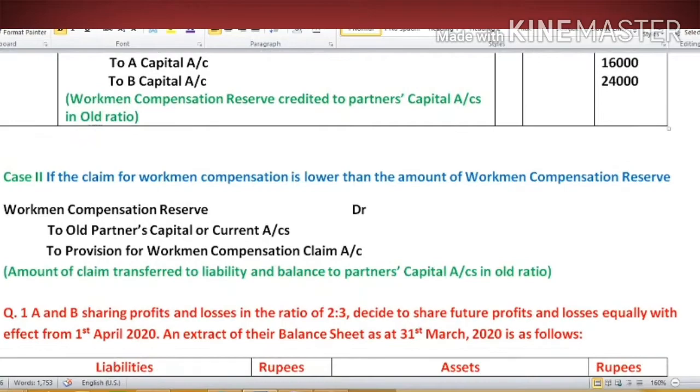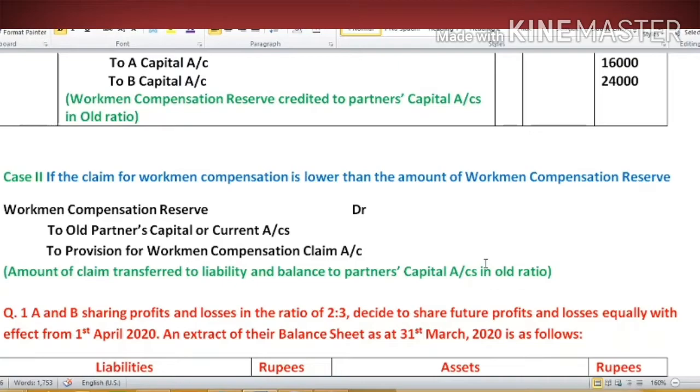What could be the other situation? If the claim for workman compensation is lower than the amount of workman compensation reserve, it means this time liability is arising against the reserve. Then we will adjust this liability through the workman compensation reserve, as we have reserve for this liability.